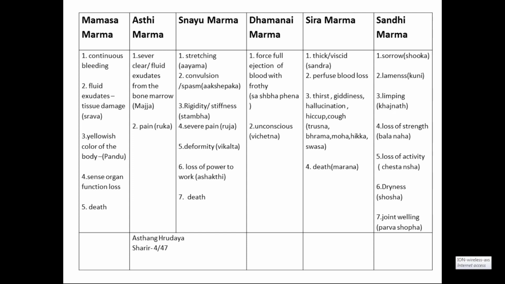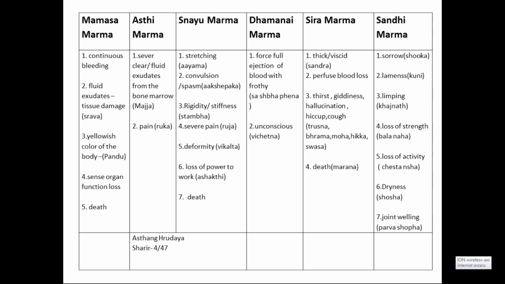Then the person may survive with thirst, giddiness, hallucination, hiccup and cough. That is trishna, brahma, moha, hikka and swasa. And the last one, marana, because of cardiovascular system involvement and because whole blood is lost. We have approximately 5 liters of blood.